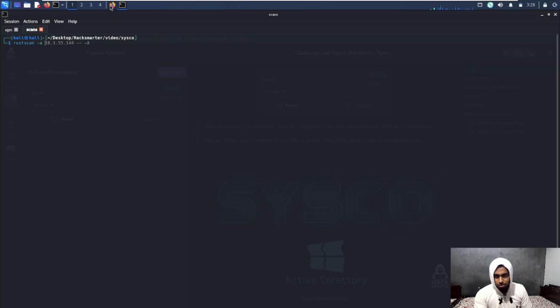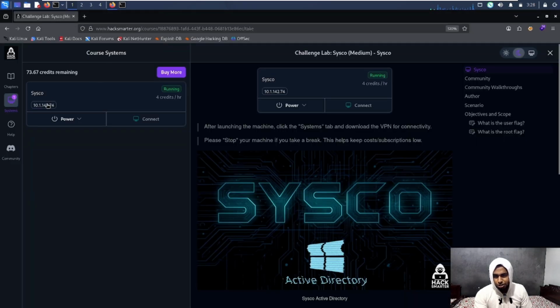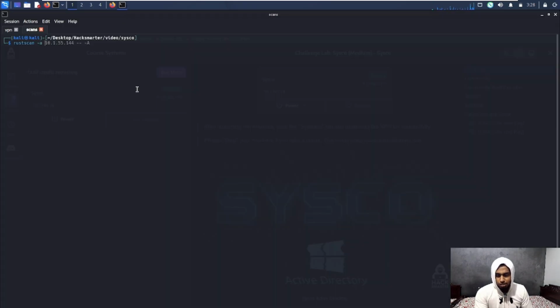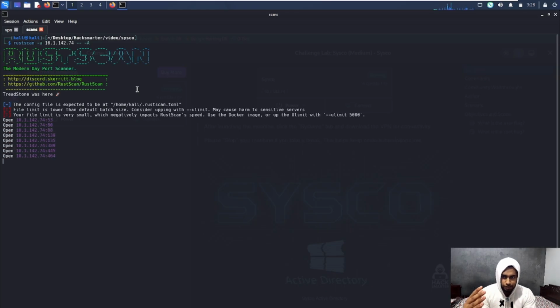I will give it this machine's IP, paste it in there, and give a double dash, which means we are passing the result over to Nmap, and then -A, capital A. If you know your Nmap flags well, capital A runs all the enumeration scripts. I'll hit enter, and right off the bat we can see port 53 running, port 80.